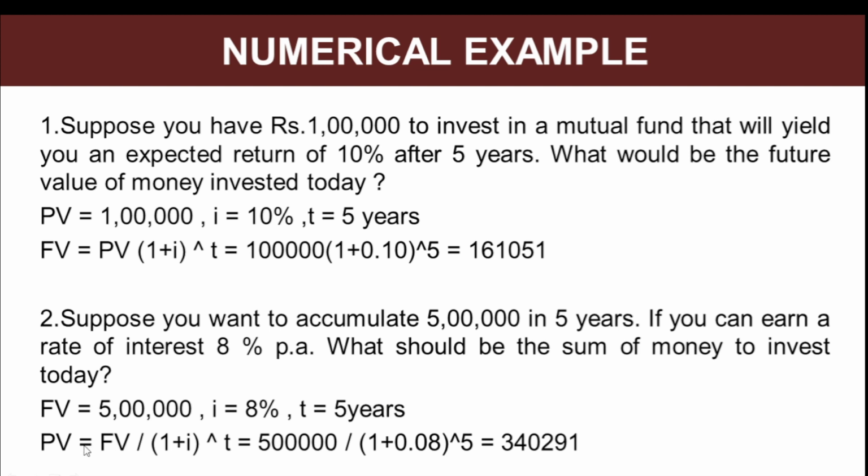Now to calculate present value, that is how much money you should invest in today's period of time, it is future value divided by 1 plus interest rate raised to the power t, that is time period. Putting down the values, 5 lakh divided by 1 plus 8%, that is 8 divided by 100, in decimal 0.08, raised to the power 5 would give you 3,40,291. So this is the amount that you would have to invest at present to accumulate 5 lakh after 5 years, if we assume 8% is the per annum rate of interest.